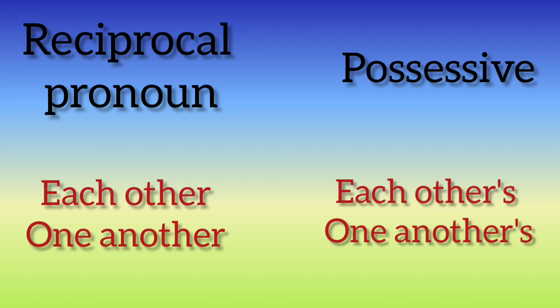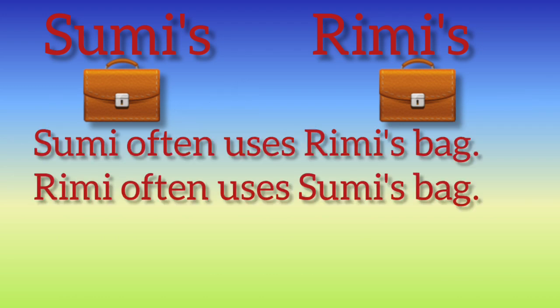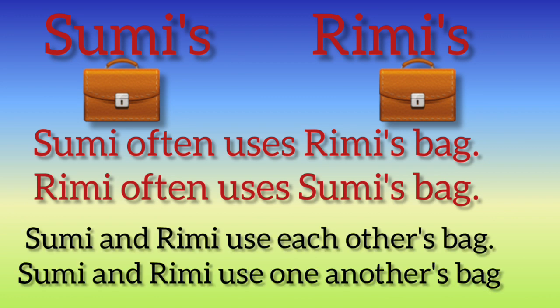See this? This bag is Sumi's, right? This is Sumi's bag. And this one, Rimi's bag. So Sumi often uses Rimi's bag. And Rimi often uses Sumi's bag. So here they both have bags and they use each other's, right? So we can use the sentence like Sumi and Rimi use each other's bags. Or in the other way, Sumi and Rimi use one another's bags.